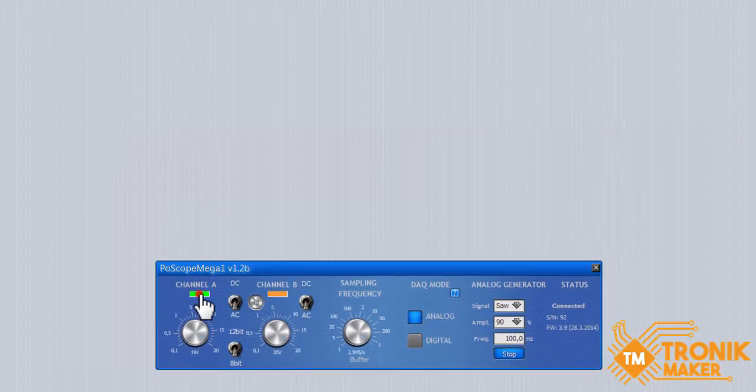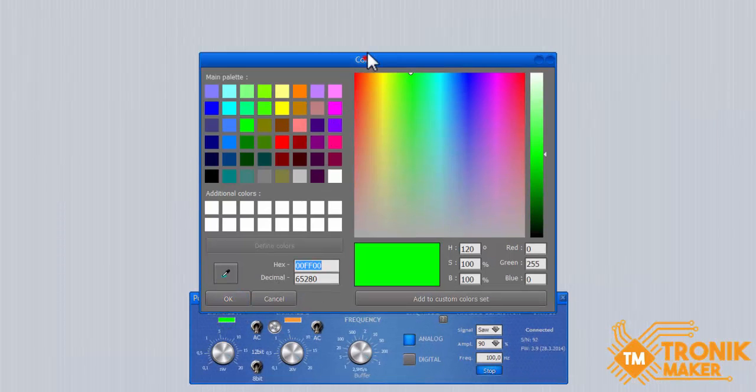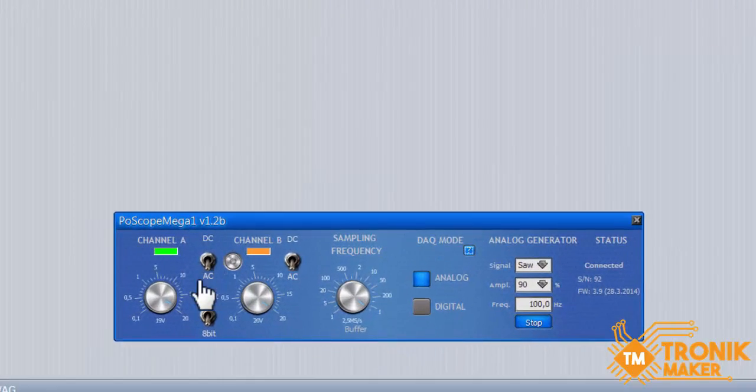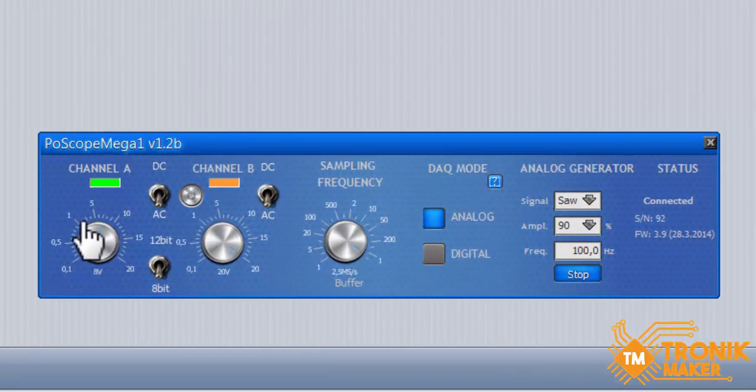Mega 1 plugin opens, showing control knobs, switches and other settings. It's a 2-channel oscilloscope, so we have settings for channel A and channel B. We can set the color of the signal for each channel and adjust the input gain setting for each channel, varying from 0 to 20 volts.